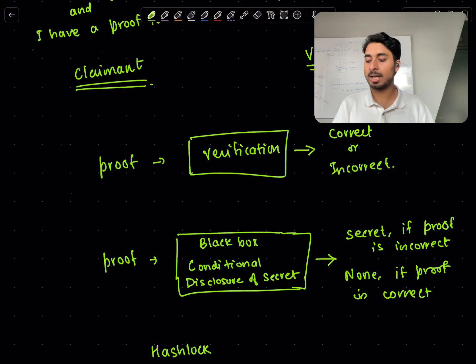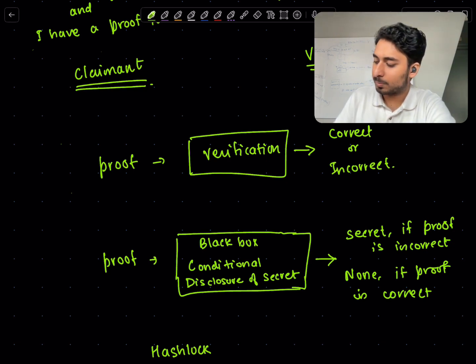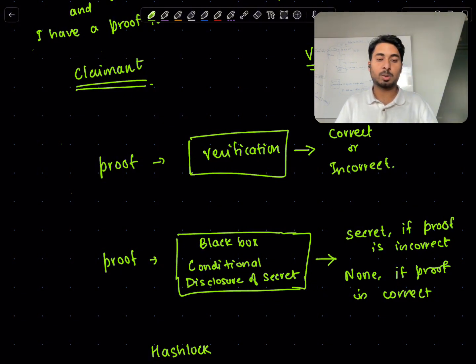What she will say is, I want this black box to only accept proofs that are somehow authenticated by me, right? So I want it to only take in proofs that I have approved of, and there should be no one else who should be able to forge this proof. So here I should write that we just don't need proofs, but we also need proofs which are authenticated, right? All this means is that it's only the party who is making the claim that can generate these proofs.